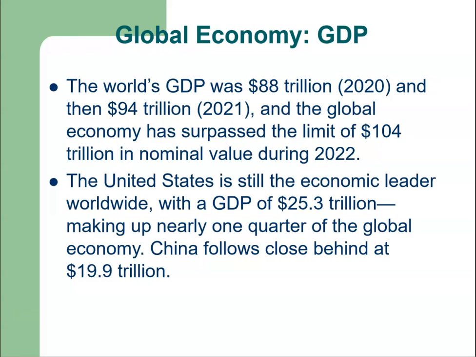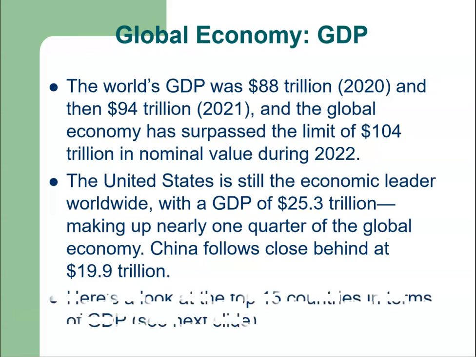and USA is followed by China, which has a GDP of 19.9 trillion US dollars. So these are the world's largest two economies in terms of their big chunk in global gross domestic product. Here, if you look at the top 15 countries in terms of GDP in the coming slide,